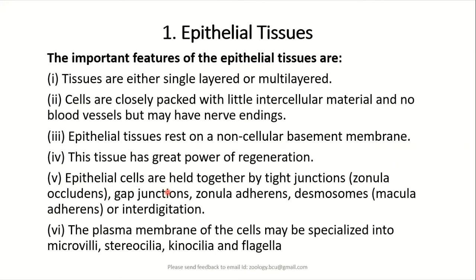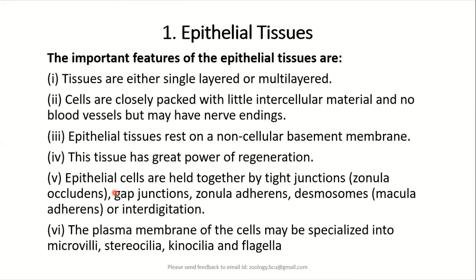Epithelial tissues also show a number of cell-to-cell interactions in terms of presence of tight junctions, gap junctions, and zonular adherence and desmosomes or interdigitations. So that means the epithelial cells interact with each other.